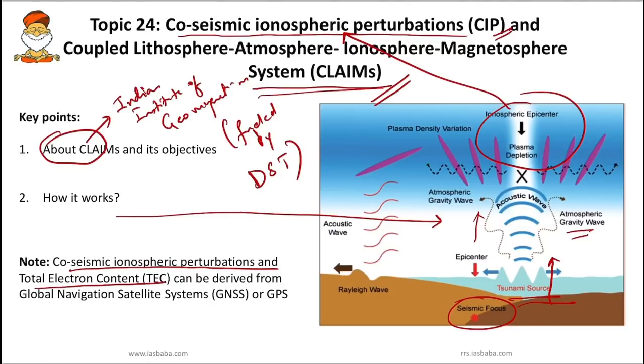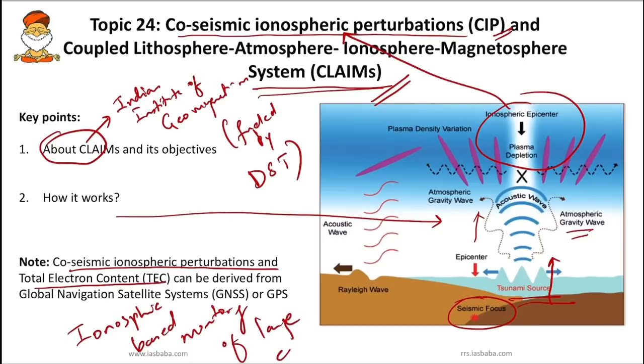So we are trying to monitor large earthquakes. It is a different kind of monitoring of earthquakes, which we call ionospheric-based monitoring of large earthquakes.